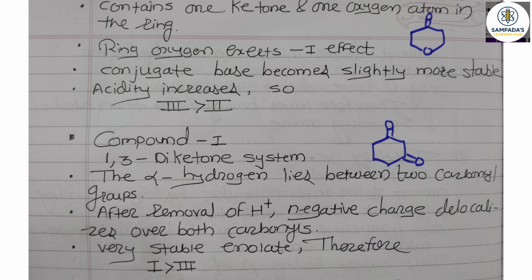And in compound first, a 1,3-diketone system, the alpha hydrogen lies between two carbonyl groups. So, after removal of H plus, the negative charge is delocalized over both carbonyls, giving a very stable enolate. Therefore, compound first is greater than compound third.